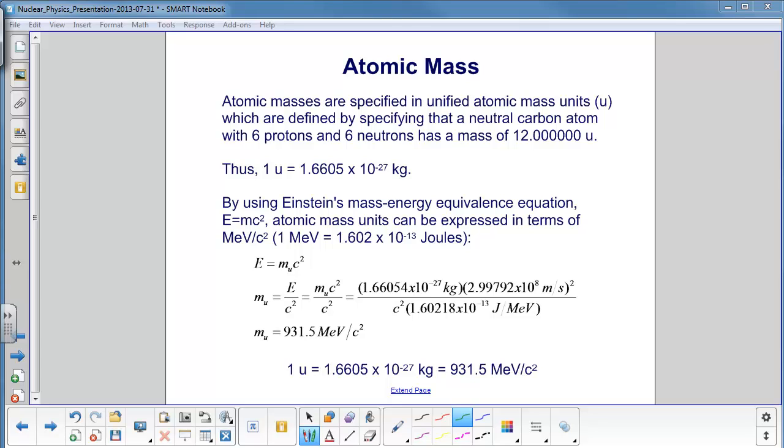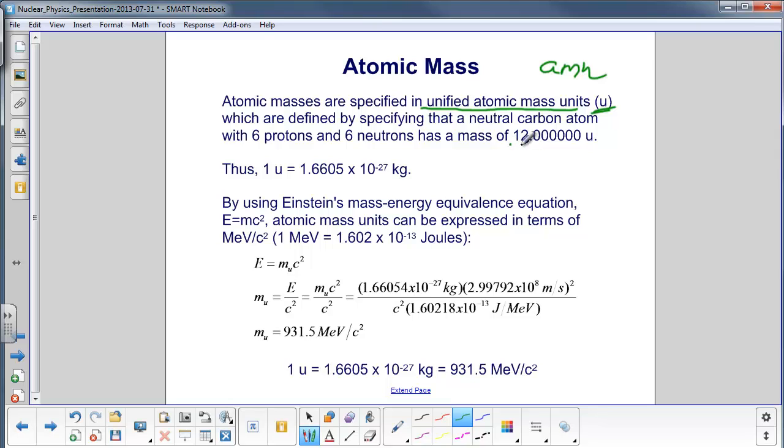There's a lot of numbers on this slide, so let's take this one slowly. Atomic mass. We don't talk about kilograms because they're way too tiny for that, and again, physicists somehow take very simple units and make all kinds of different ones specifically to work in their field, but to somebody coming in from the outside, it looks horribly confusing. But let's look at this thing. Unified atomic mass units, abbreviated U, and in some textbooks you'll see it abbreviated AMU, but we're just going to call it U here. And we're going to say that a neutral carbon atom that has 6 protons and 6 neutrons has a mass of 12.000, etc.